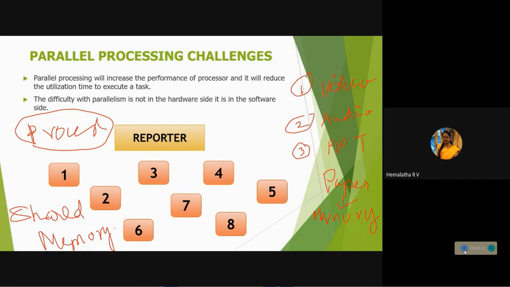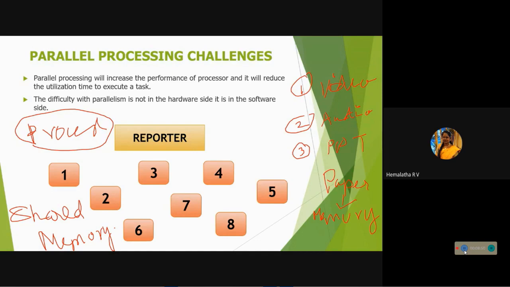So you have 3 processors, and all of them are connected to only a single memory, not different memories. A good example for shared memory is Facebook and Google. So what happened?